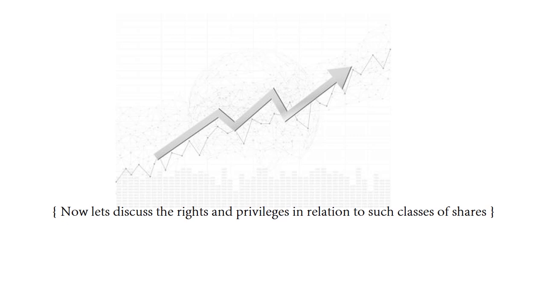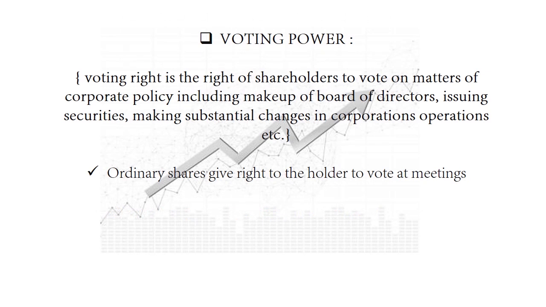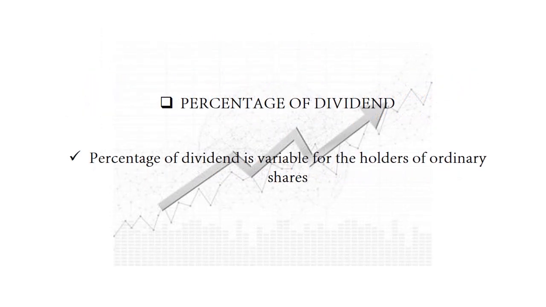So, okay, now the rights and privileges. Voting power. Voting power is the power of the shareholder to vote on any matter of the corporate policy, including the making up of the BOD, issuance of securities, any substantial changes in the corporation. So, ordinary share is basically the share that gives you a right to vote, right?